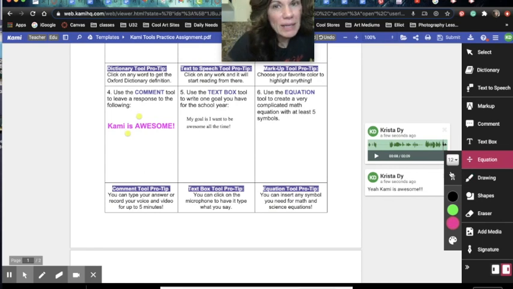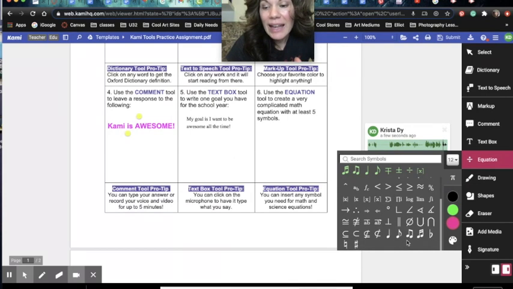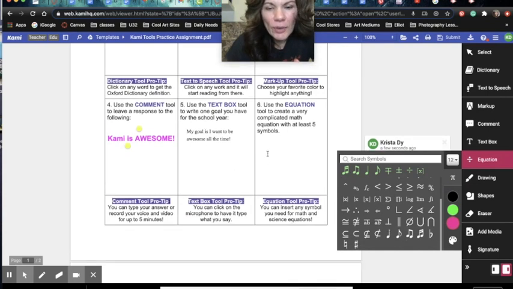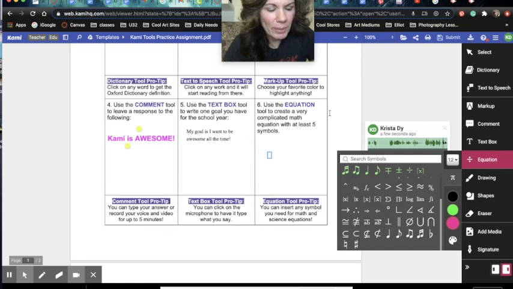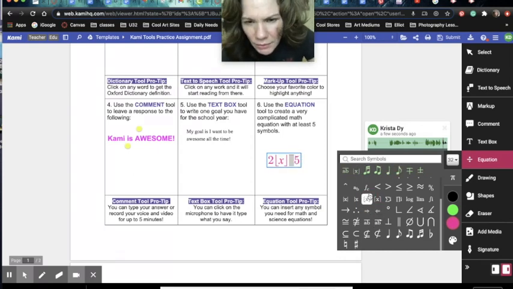The thing that makes this cool is that you can type with symbols. So here are all the different symbols for math and science and even music. If I want to do that, I just click, and it starts a little box for me. I could change my font to being way bigger if I wanted. Let's say I want to work at 32. So again, I'll click and I will say 2 and square 5 greater than blah, blah, blah.